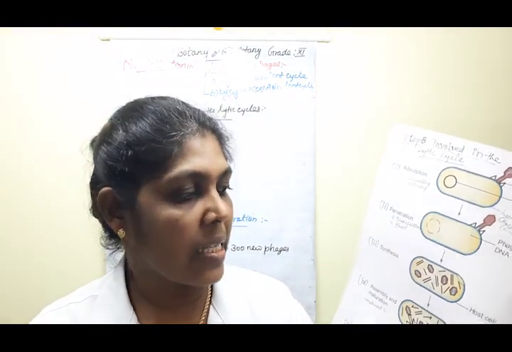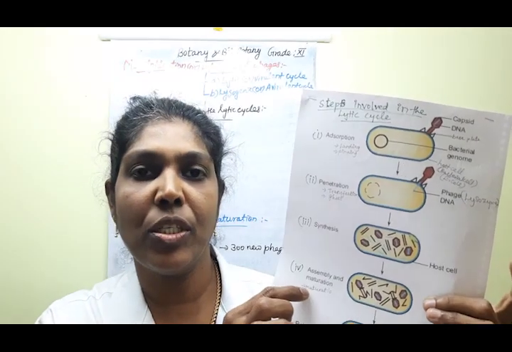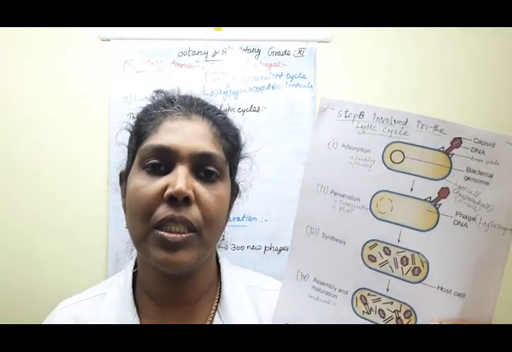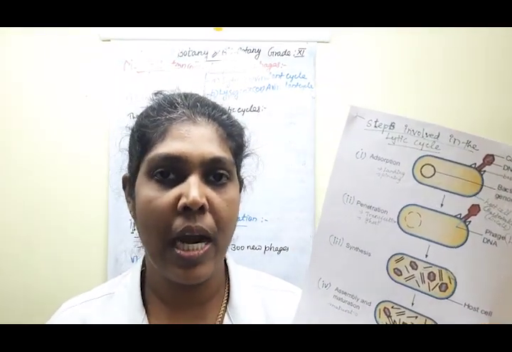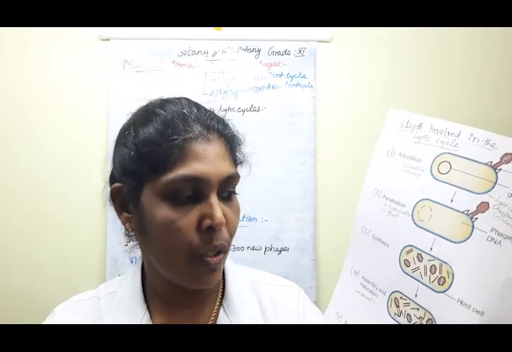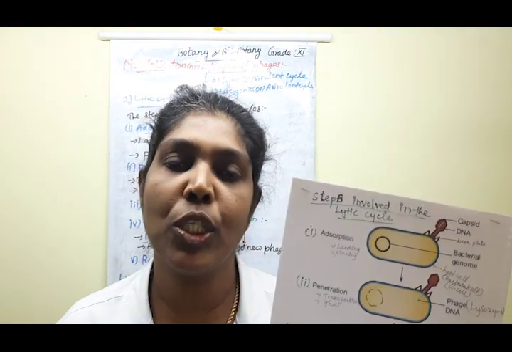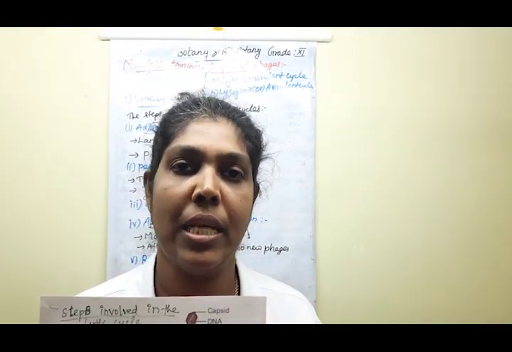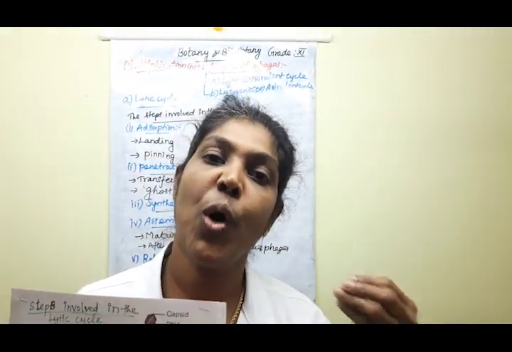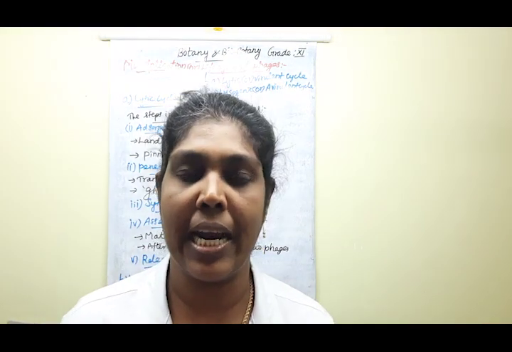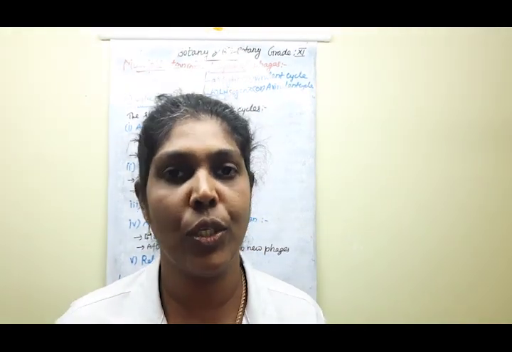Clear? The next one, that's the 4th step. So here you have to prepare maturation. Understood, children? Say yes or no? So these are the 3-mark and 2-mark questions you must prepare in this area. Then the first one: what do you mean by lytic cycle? That cycle also you have to prepare.